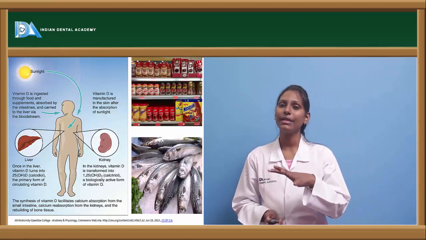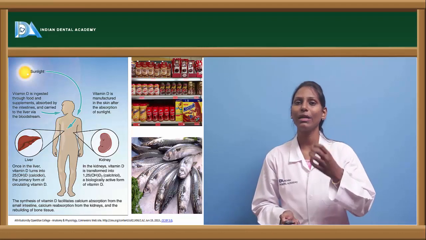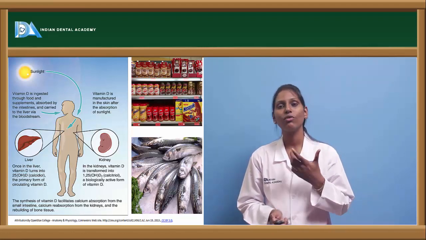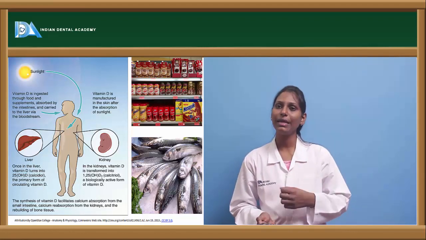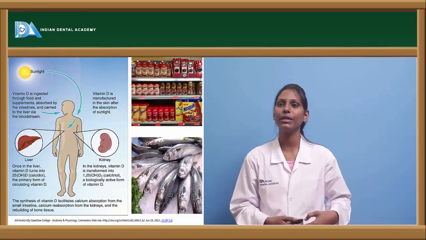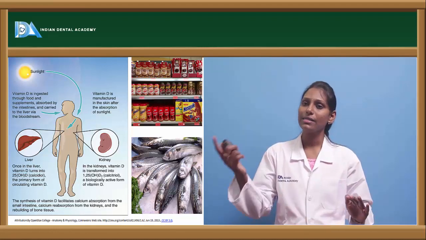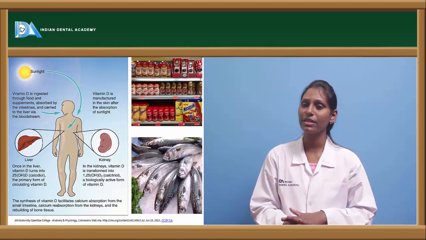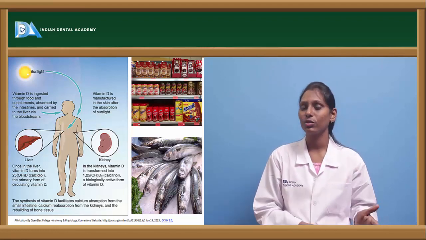How does this vitamin D metabolism happen? Initially, the food we take which is rich in vitamin D, that vitamin D ingested through food, is absorbed by the intestine and carried to the liver, where it is stored. And with the sun, the skin has vitamin D which is manufactured in the skin after exposure to sunlight. This also will be taken to the liver.